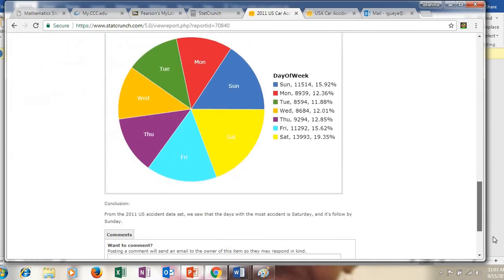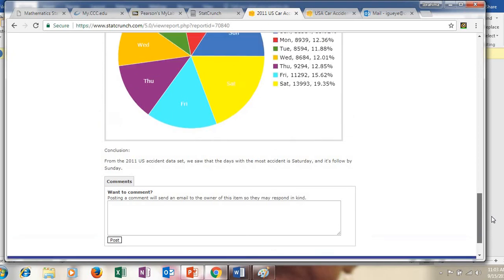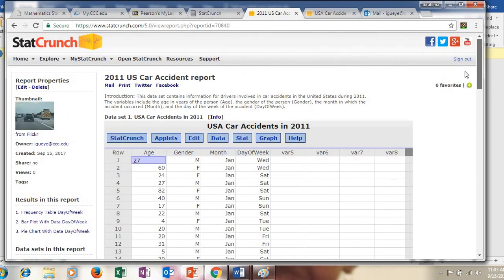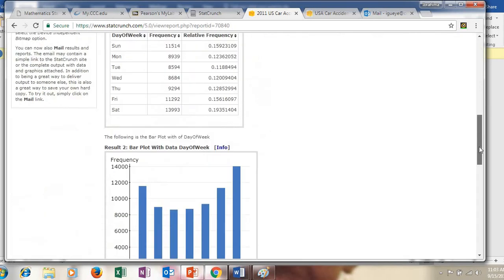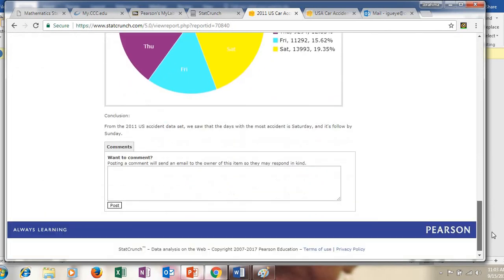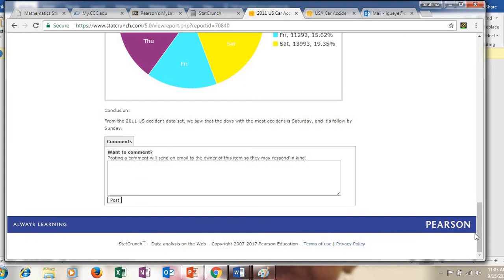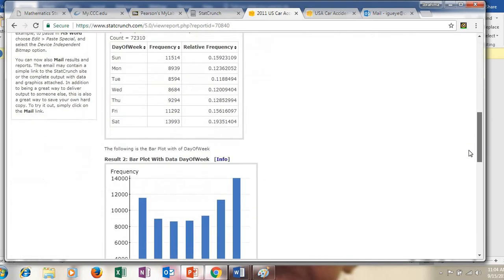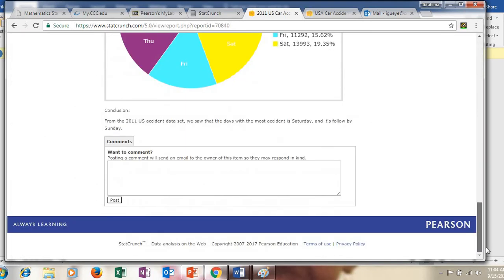Okay, and that's exactly what I want you guys to do. So hopefully this example will guide you through your own project. And I will do my best to write up a Word document that lays out all those steps. But again, you can use this video as a reference of what is expected.